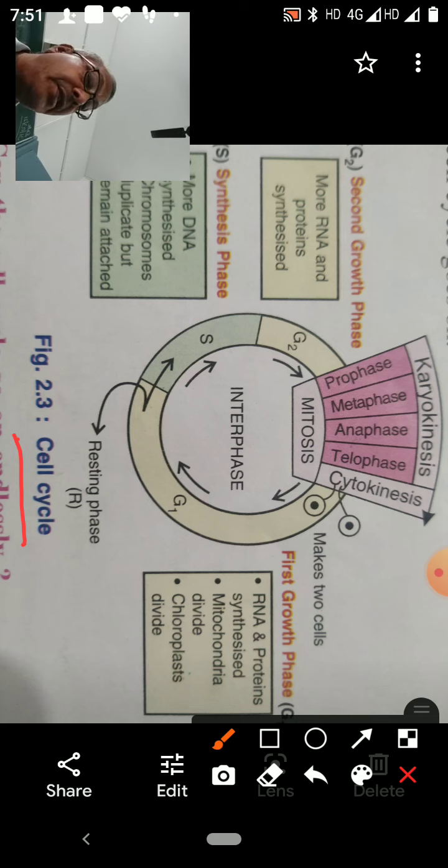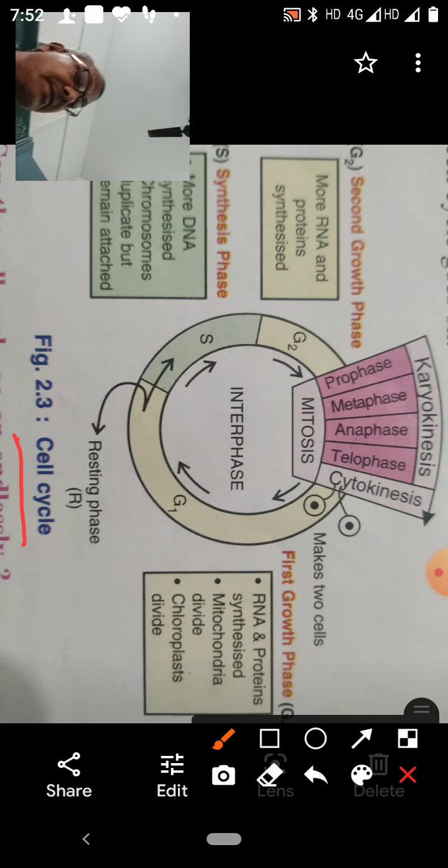A cell undergoes various changes before cell division. The changes in the cell occur during interphase, followed by cell division, forming daughter cells.